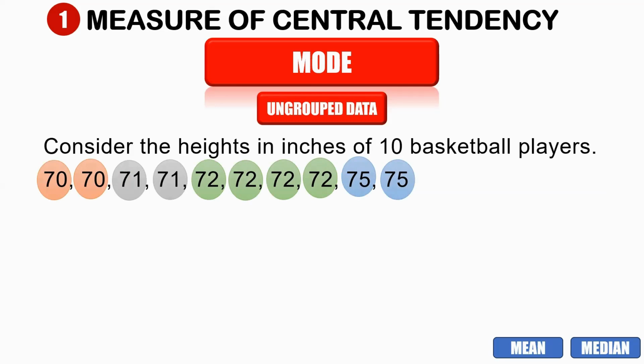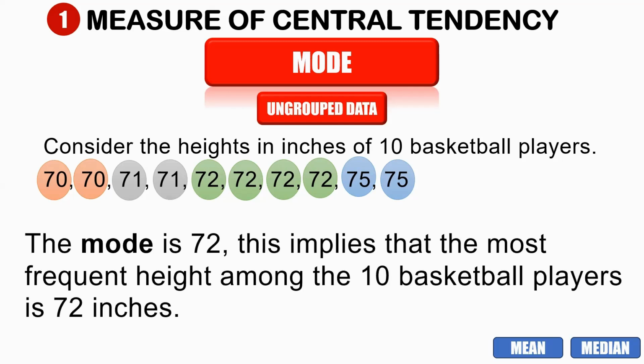That is 72, with a frequency of 4. Therefore, our mode here is 72. Because we have only one mode in this data set, it is unimodal. This implies that the most frequent height among the 10 basketball players is 72 inches.